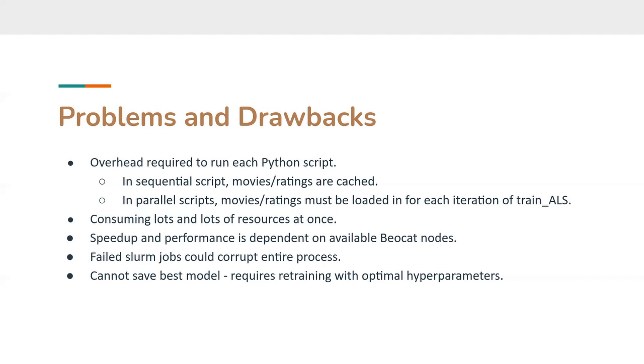Finally, unlike the sequential grid search, there's not an easy way to save the best model since we're running these Python scripts separately. So instead, we are required to retrain the model with the fine-tuned parameters that are determined and printed out at the end.